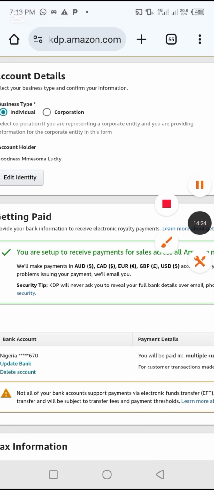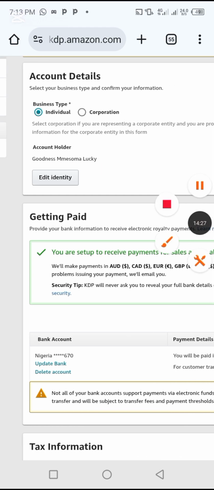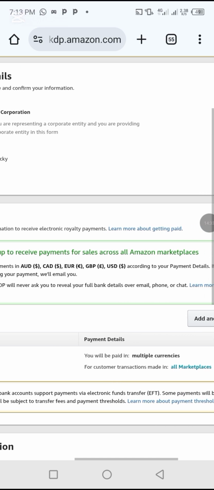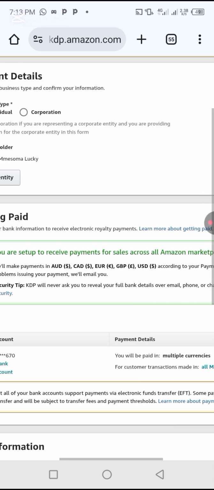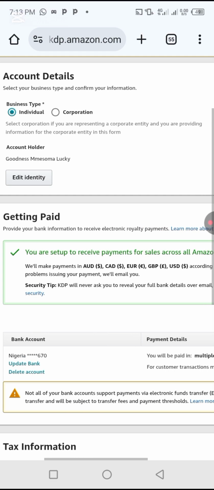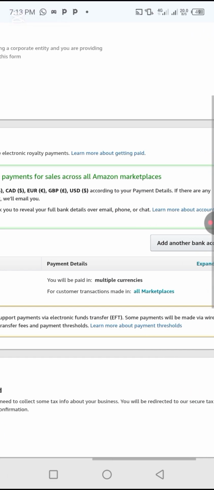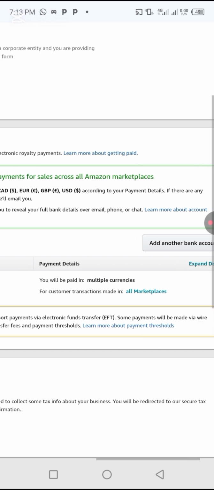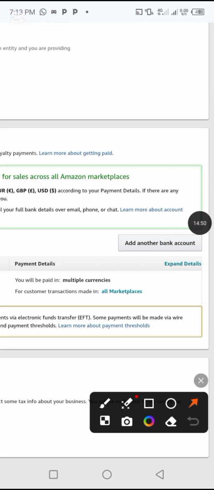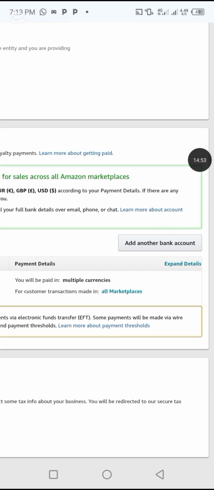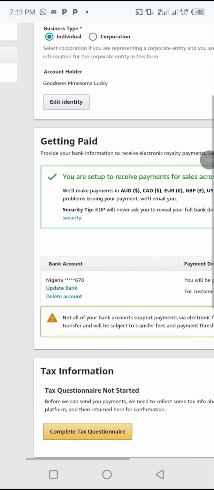Now here they said getting paid. Provide your bank information to receive electronic royalty payments. Learn more about getting paid. Now you are set up to receive payments for sales across all Amazon Marketplaces. They said add another bank details. You can add another bank's details if you wish to.